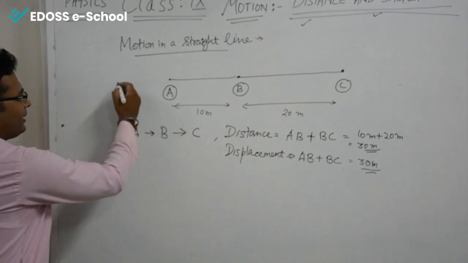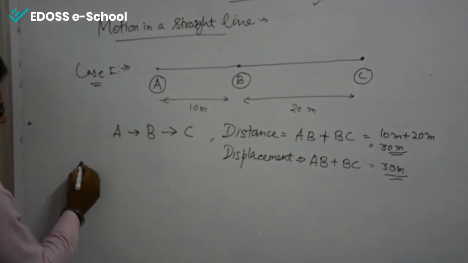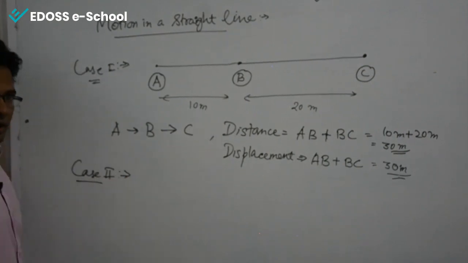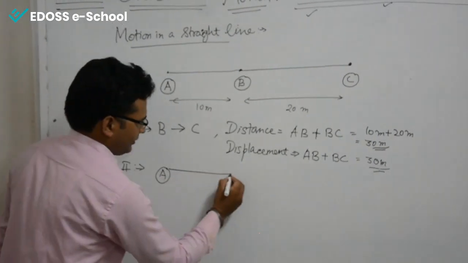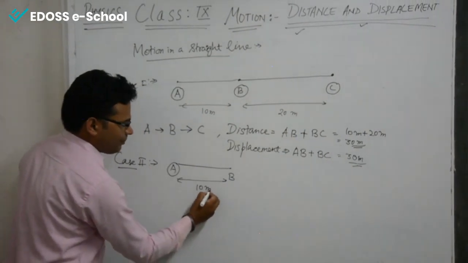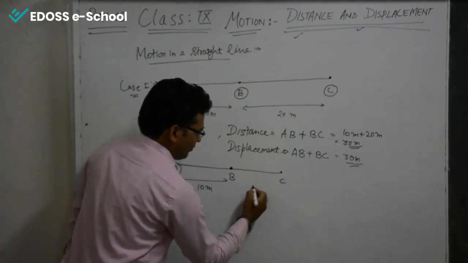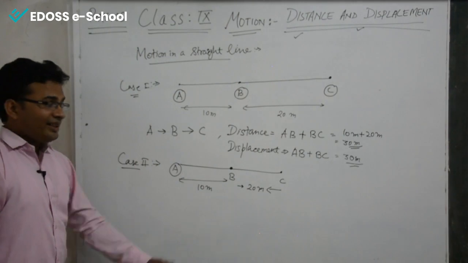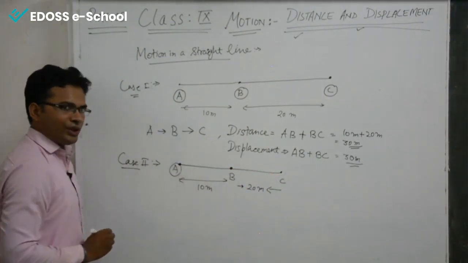This was case number 1, and now case number 2. Suppose the same person who was at A went to B moving 10 meters, then went to C moving 20 meters, and then finally came back to the original position.